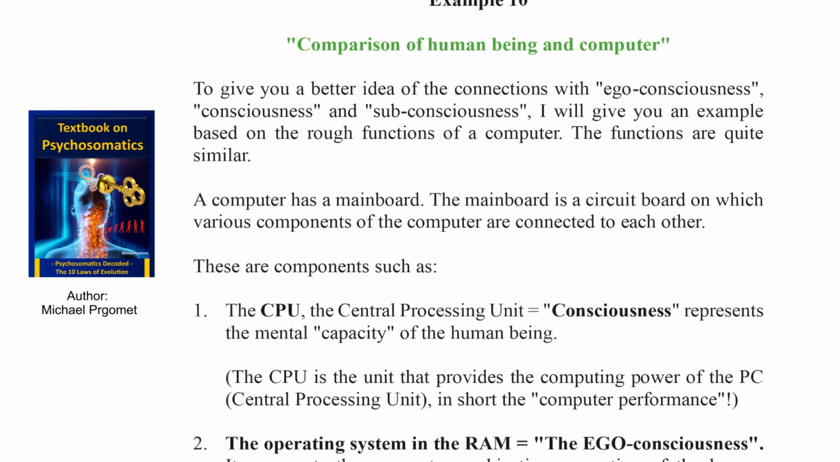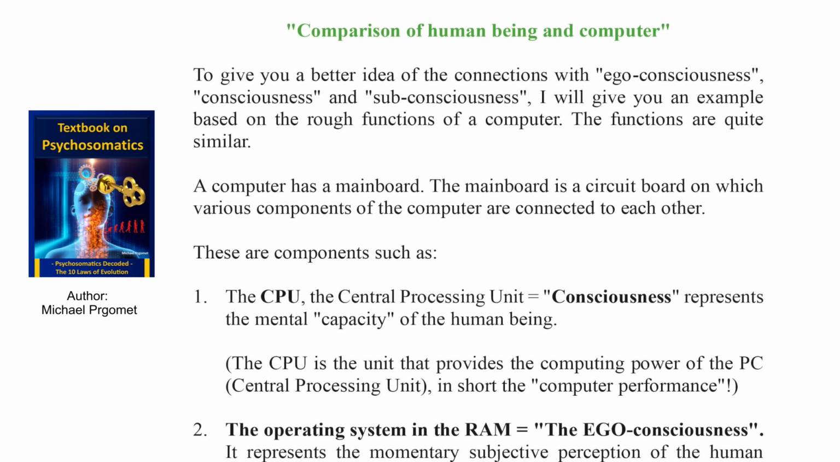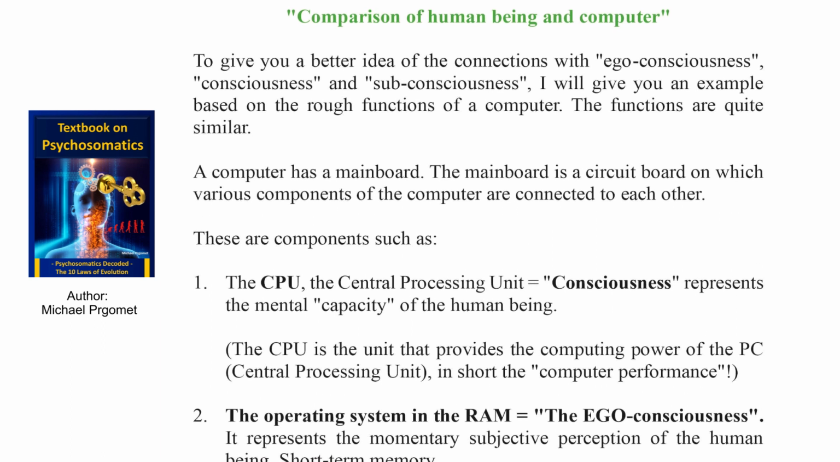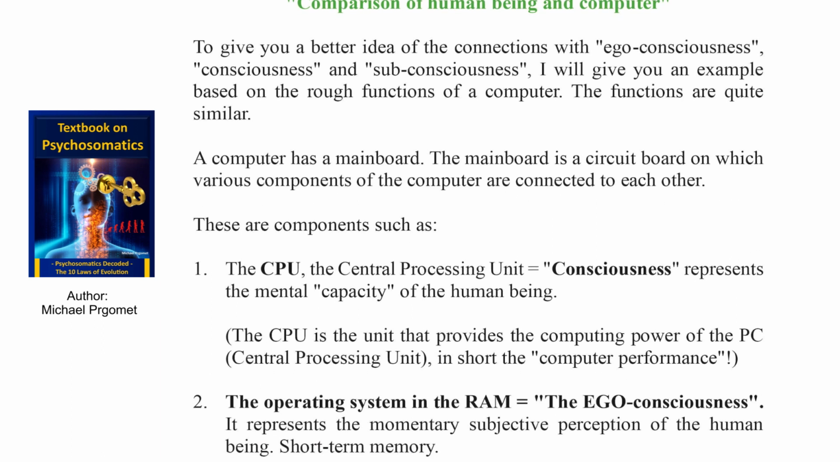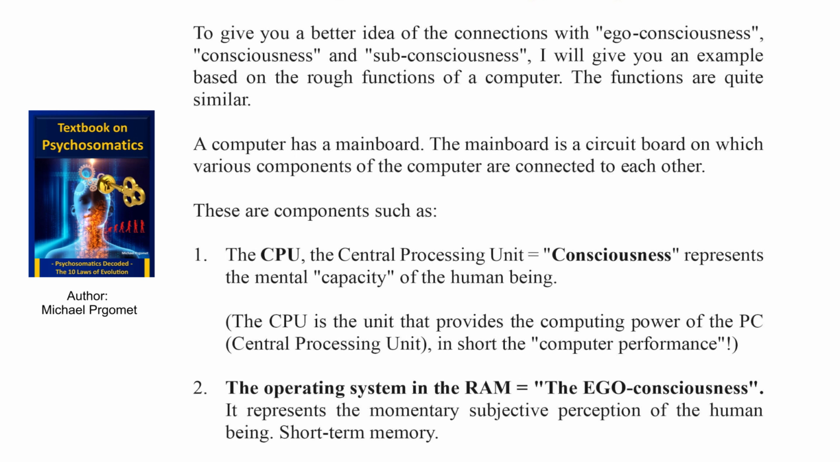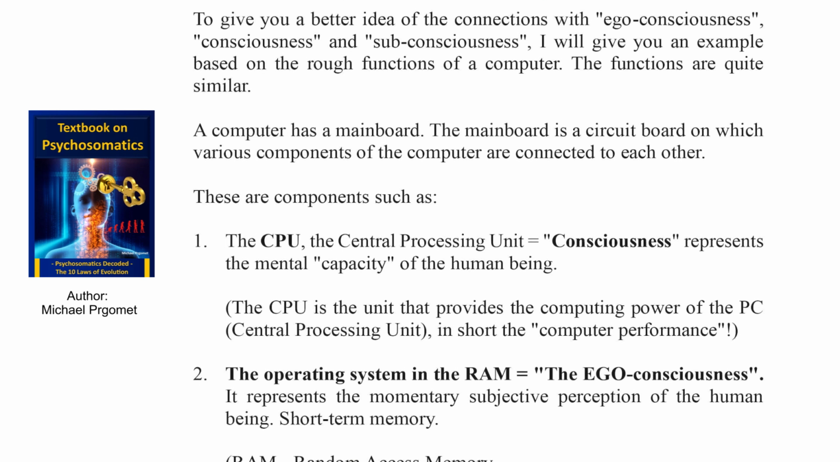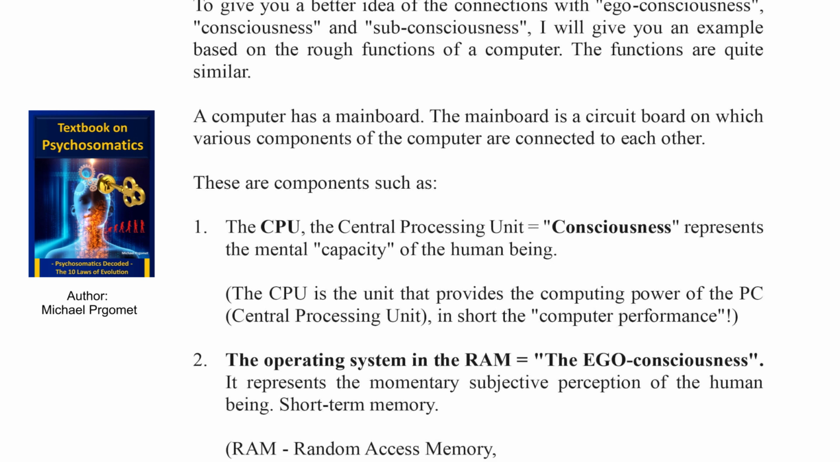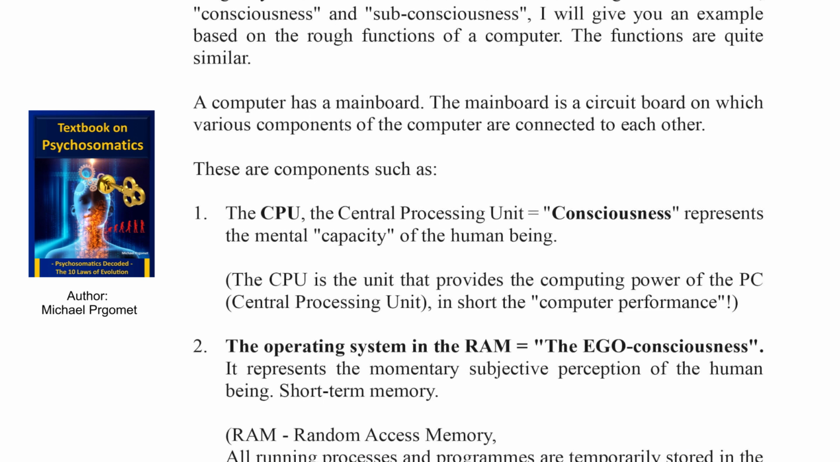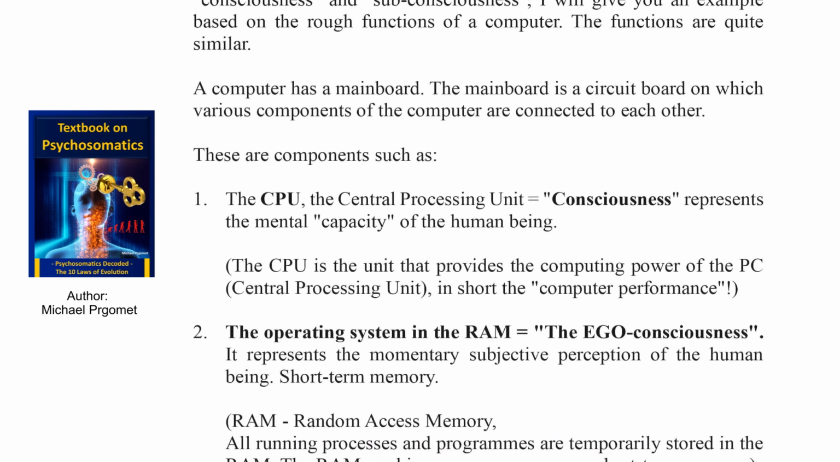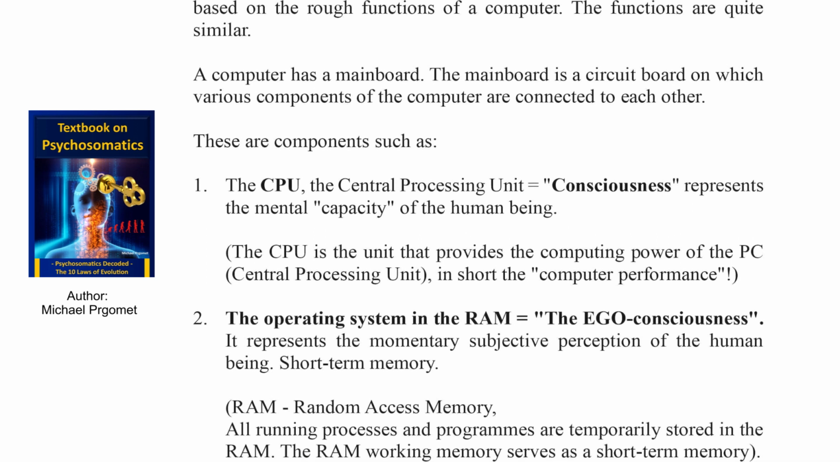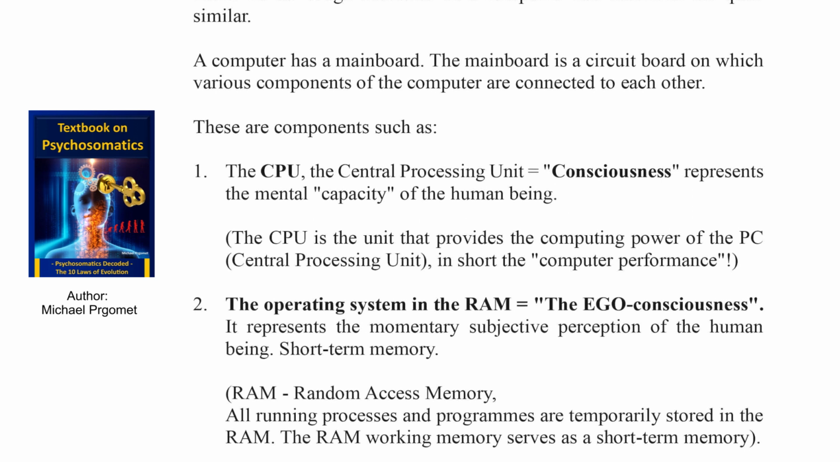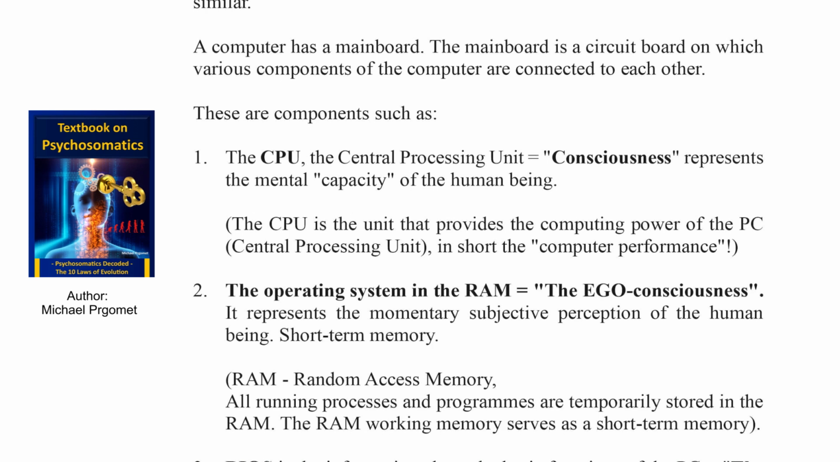These are components such as 1. The CPU, the central processing unit. Consciousness represents the mental capacity of the human being. The CPU is the unit that provides the computing power of the PC. In short, the computer performance. 2. The operating system in the RAM, the ego consciousness.